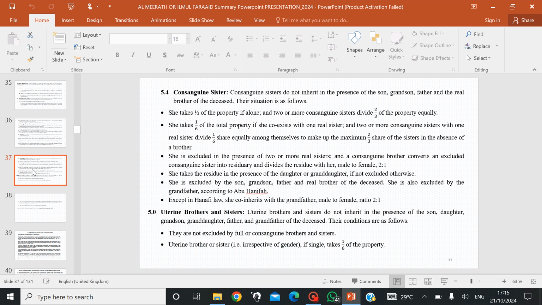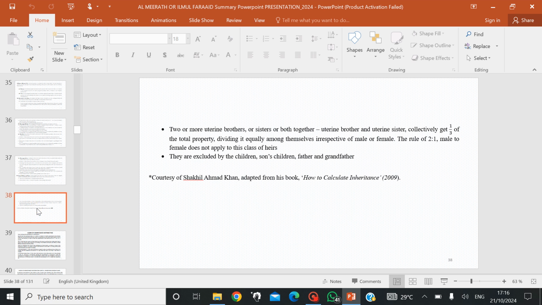In their own case, irrespective of gender, the male or female maternal sibling of the deceased, if entitled to inherit, each one of them will take 1/6. If there are two or more, they share in the 1/3. Two or more uterine brothers or sisters or both together will share in the 1/3.